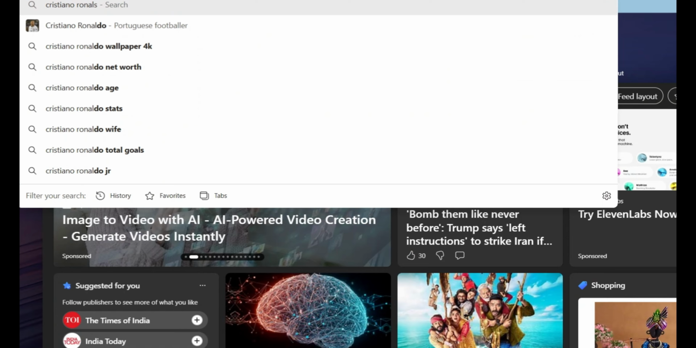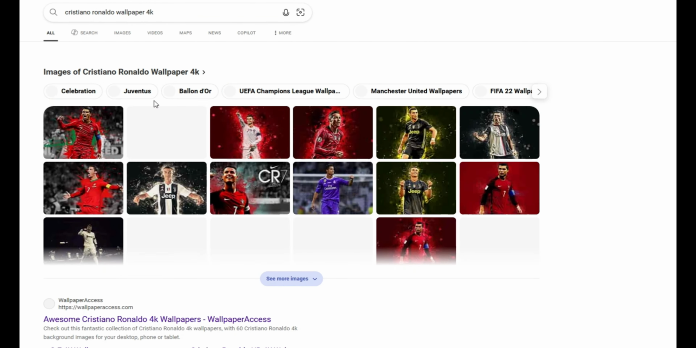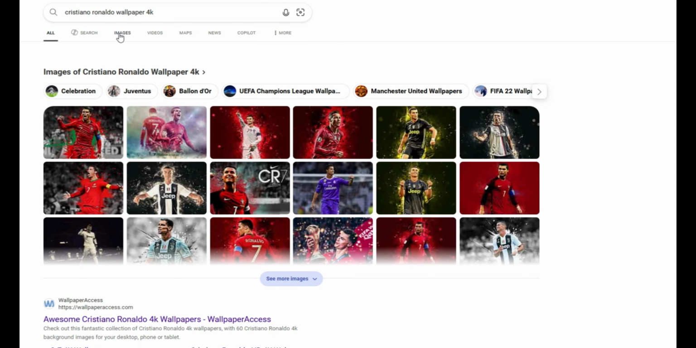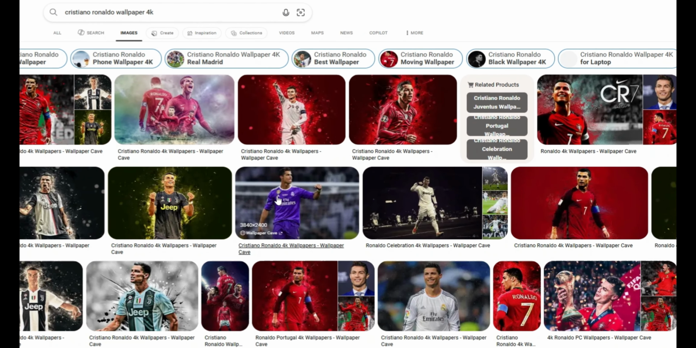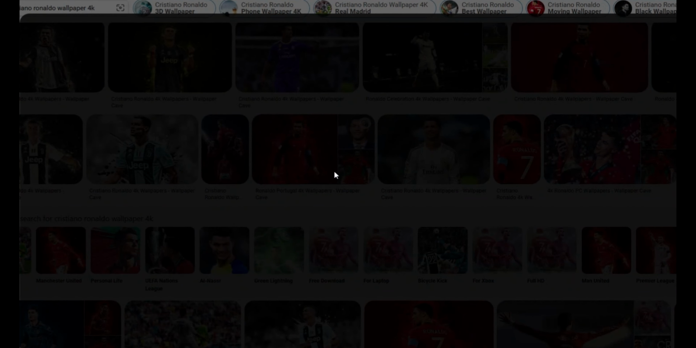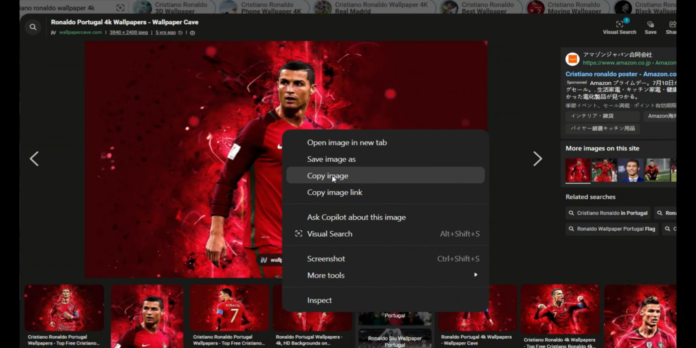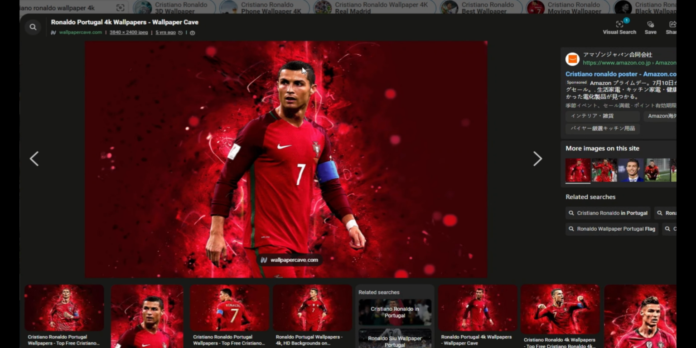First, we will search for Cristiano Ronaldo pics on Google and take whichever photo we like and save it. We'll perform the same for Messi, search for the best photo, and save it on our computer. As you can see, I am taking this photo of Cristiano Ronaldo and saving it.